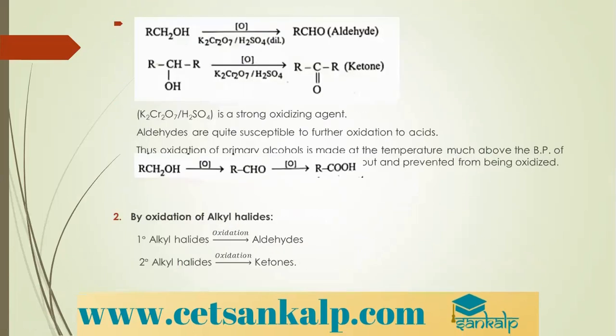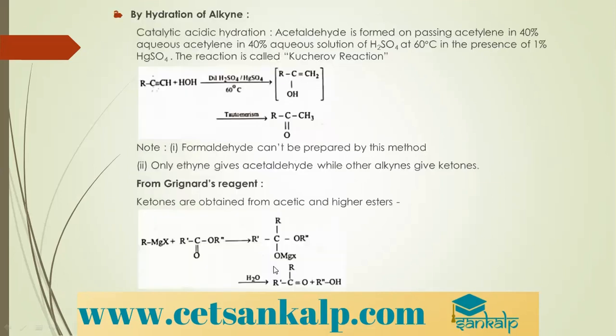So here, oxidation we have seen, aldehydes are quite susceptible to further oxidation to acids. Okay. So the second method is by oxidation of alkyl halides. Primary alkyl halides, if you take, you will get aldehydes. I need not discuss much about what alkyl halides are; you already know. So primary alkyl halides on oxidation give aldehydes. Secondary alkyl halides on oxidation give ketones. Yes, please do remember these two points.